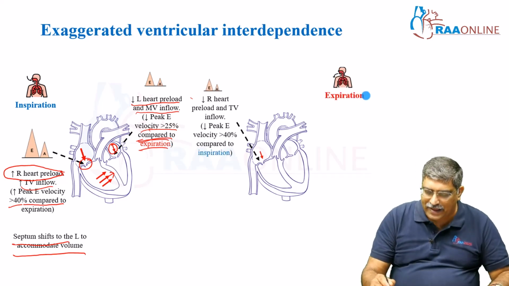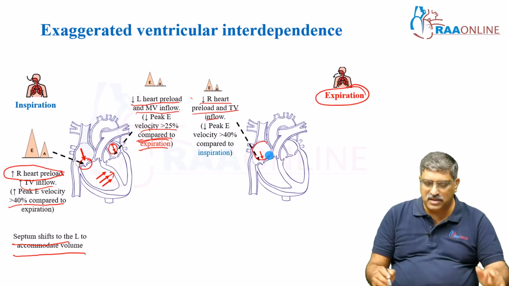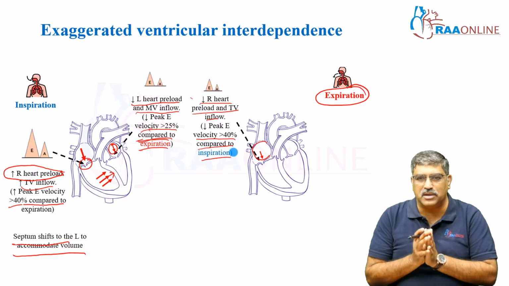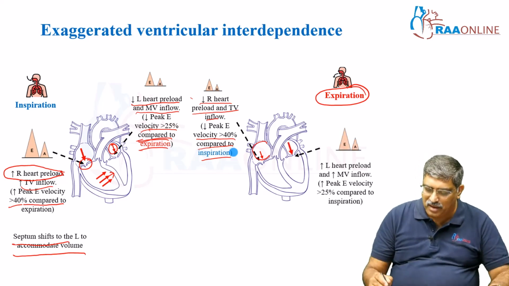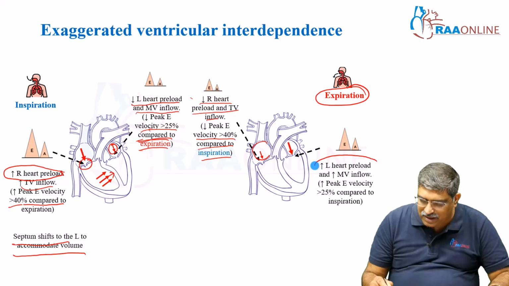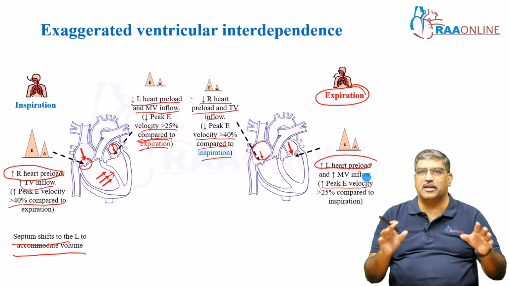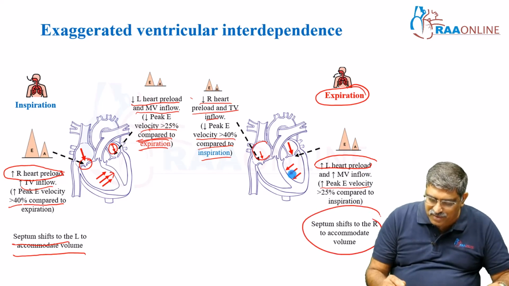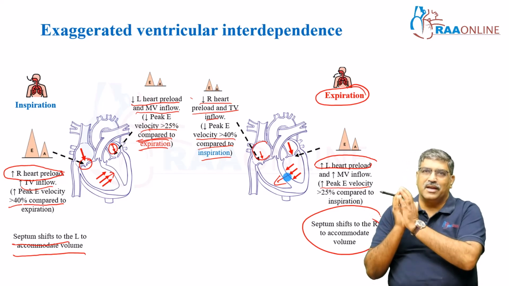What happens with expiration? Your right side preload is decreased and your tricuspid inflow is reduced. There is decreased E velocity greater than 40% when compared to inspiration. In expiration, the right side is reduced, and on the left side of the heart, there is increased preload. Your mitral flow is increased. There is peak E velocity which is greater than 25% when compared to inspiration, and the septum shifts towards the right to accommodate the increased volume which comes to the left ventricle during expiration.